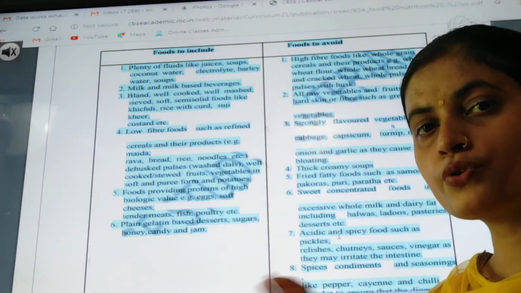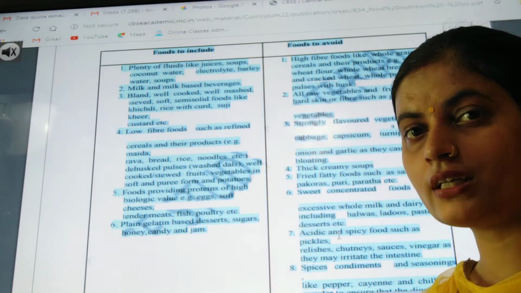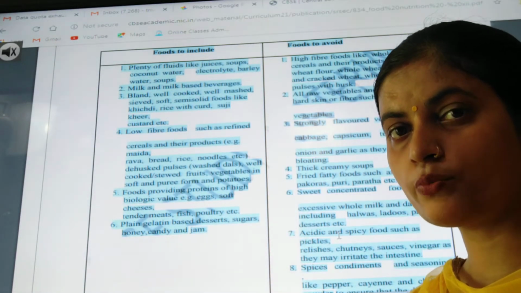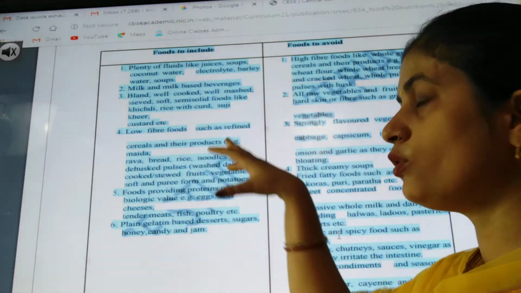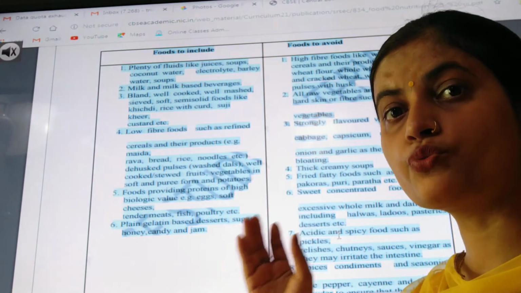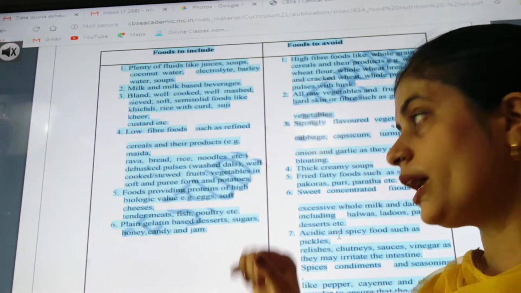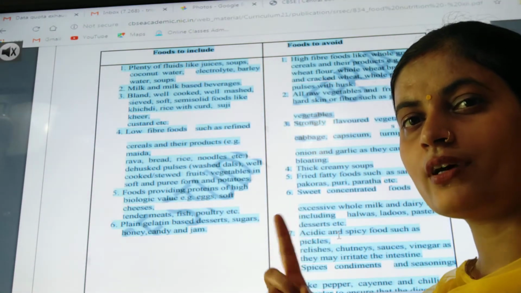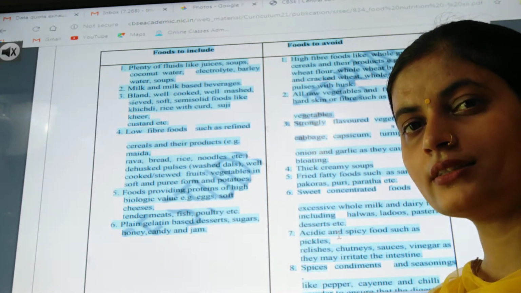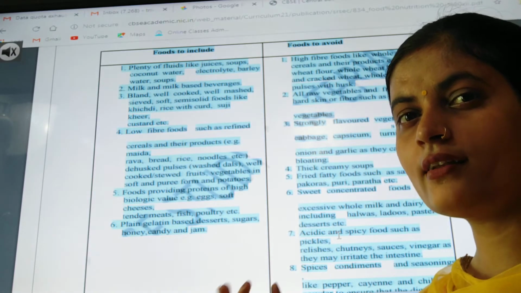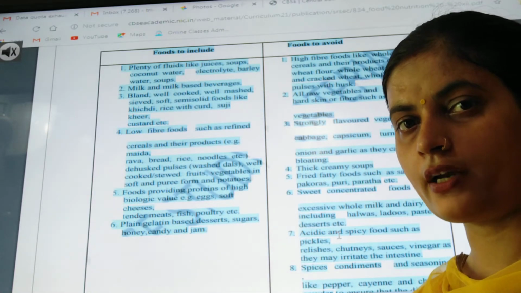Then the diet which should be included is the bland diet, because we can't give so many spices or so much flavor to that patient. That's why we should use a bland diet, and well cooked also. An example is khichdi, rice, which we have studied in our menu. In this book you will find that things are repeated and you can relate the things with that. Repeated in the sense it is so much easier and it will improve your dieting pattern.